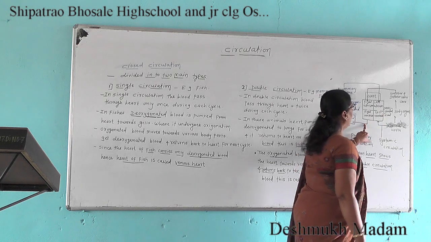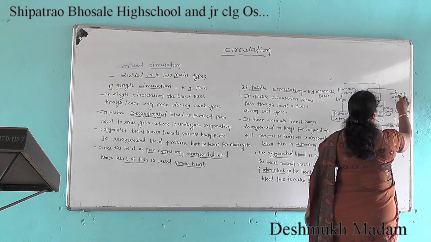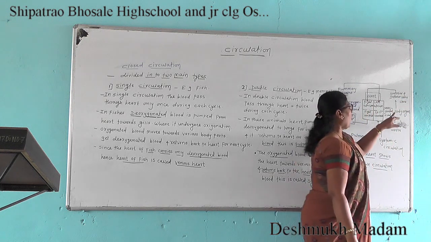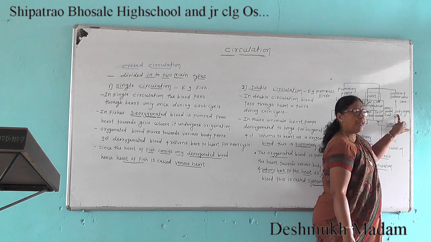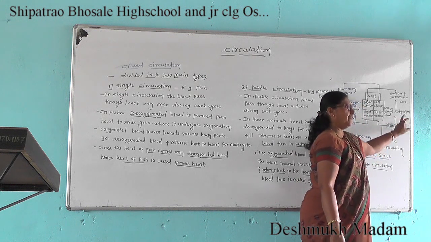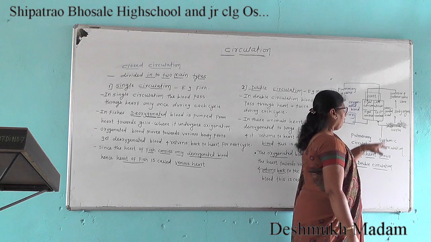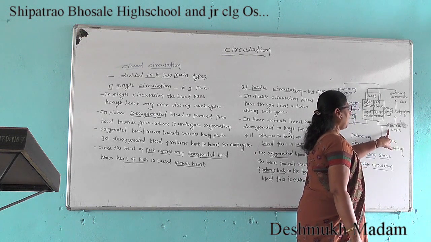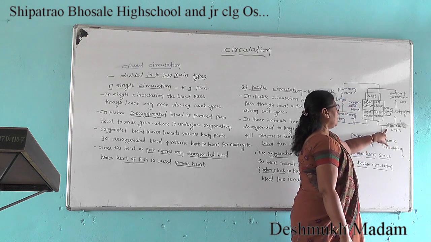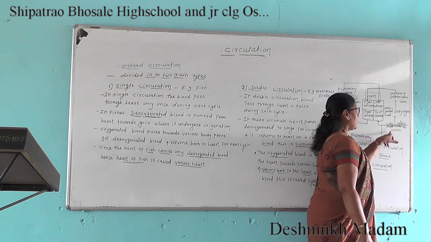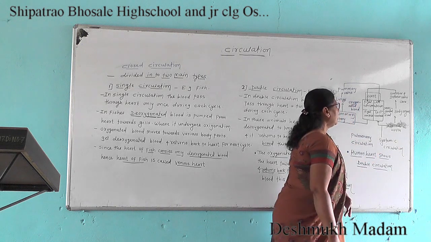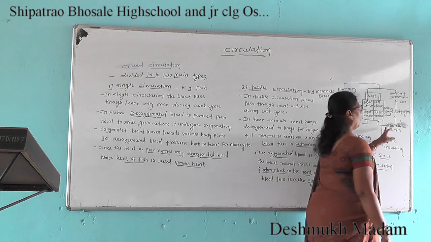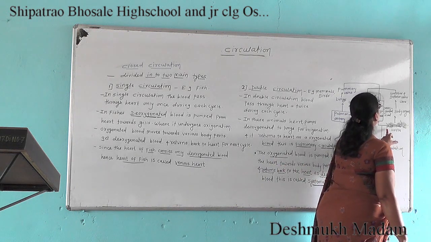Then the superior and inferior vena cava collect deoxygenated blood from different body organs. The dorsal aorta supplies the oxygenated blood towards the body organs.